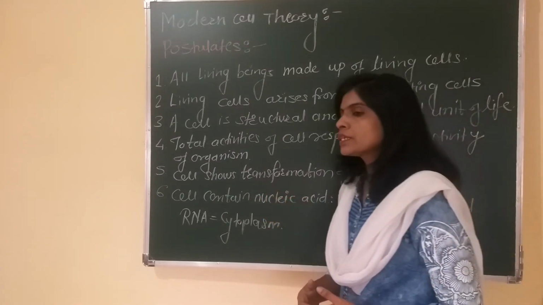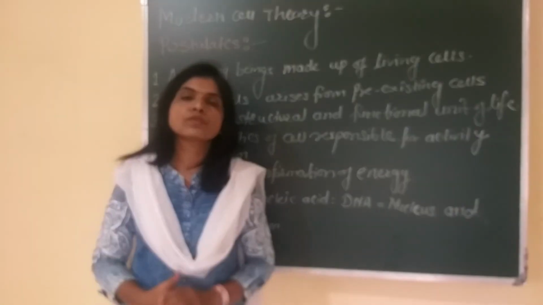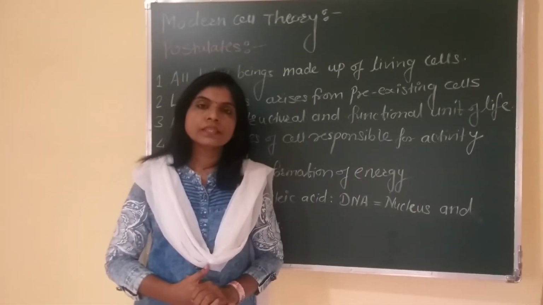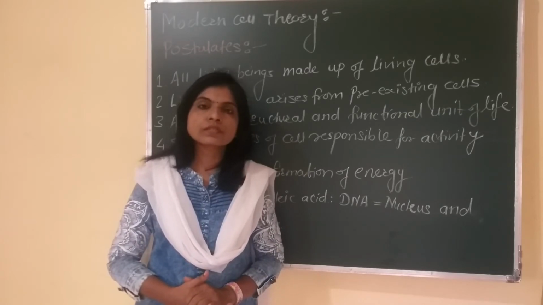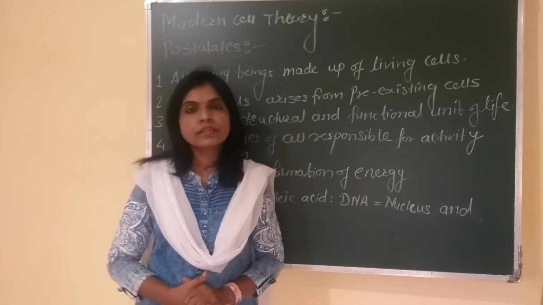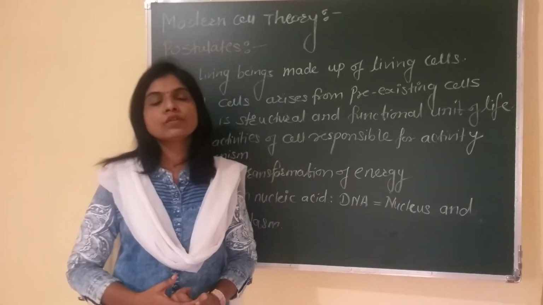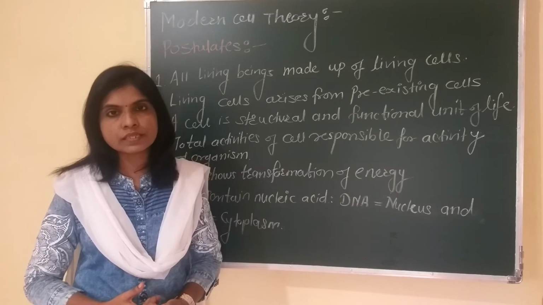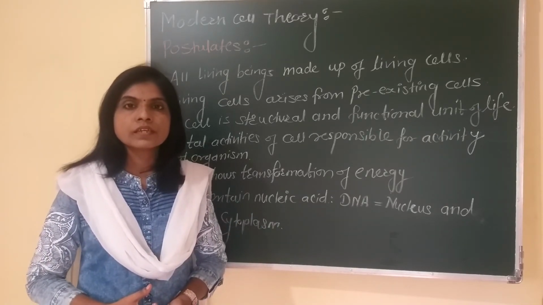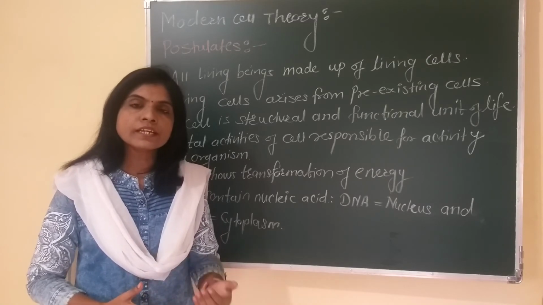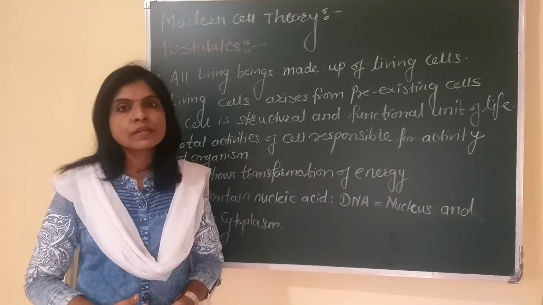The next property of the cell is that all living cells have two types of nucleic acids. Mostly they have DNA, or deoxyribonucleic acid. The deoxyribonucleic acid present in the nucleus is considered to be the genetic material of the cell. It controls the entire physiology of the cell, as well as being responsible for inheritance of the properties of the cell to the daughter cells during cell division.